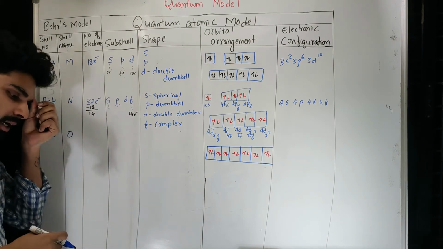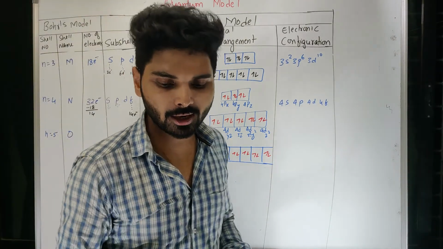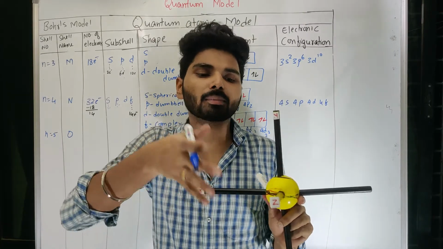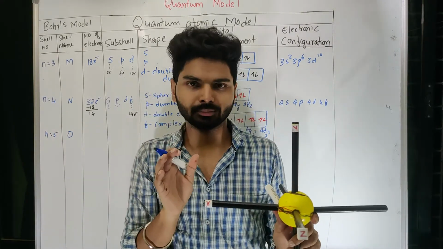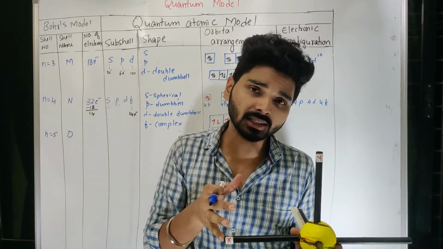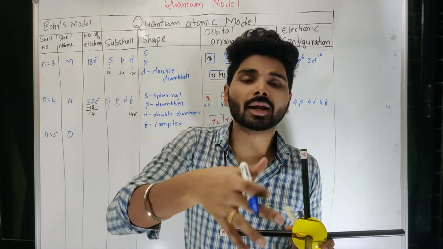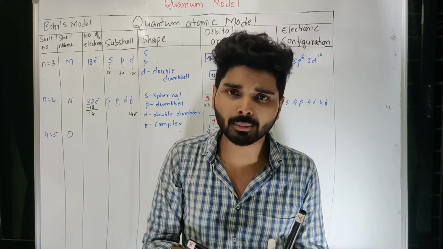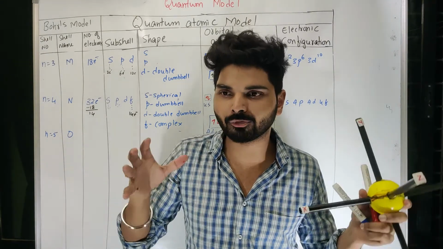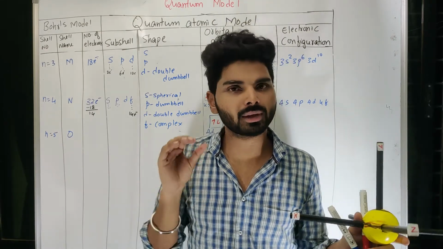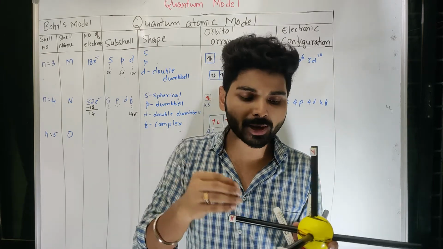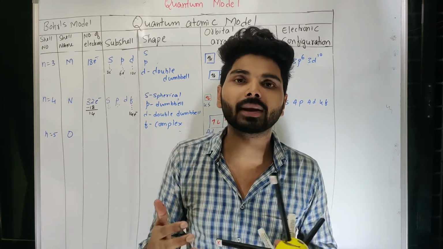What the quantum mechanical model says is that even after using all three coordinates, a maximum of 32 electrons can be accommodated. So inside the atom, a maximum of 32 electrons can be accommodated. What does that mean? Think of a situation where you want to fill people inside some fixed location, then there will be some capacity for it. That is the 32 electrons, because we have to make sure they are not repelling each other.